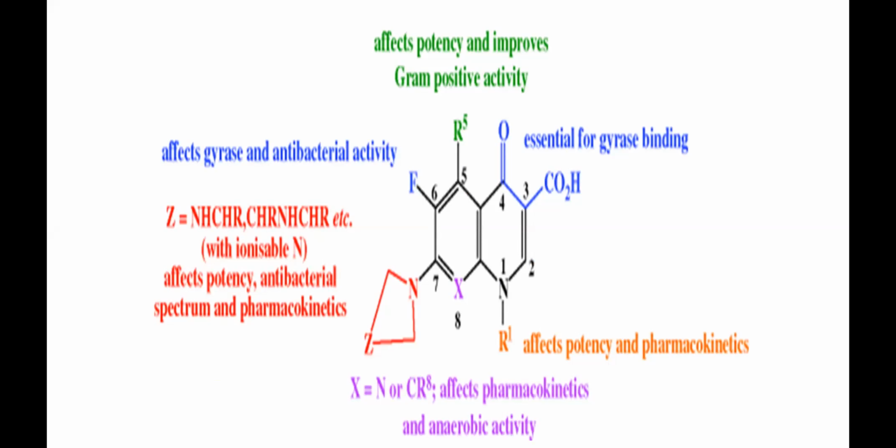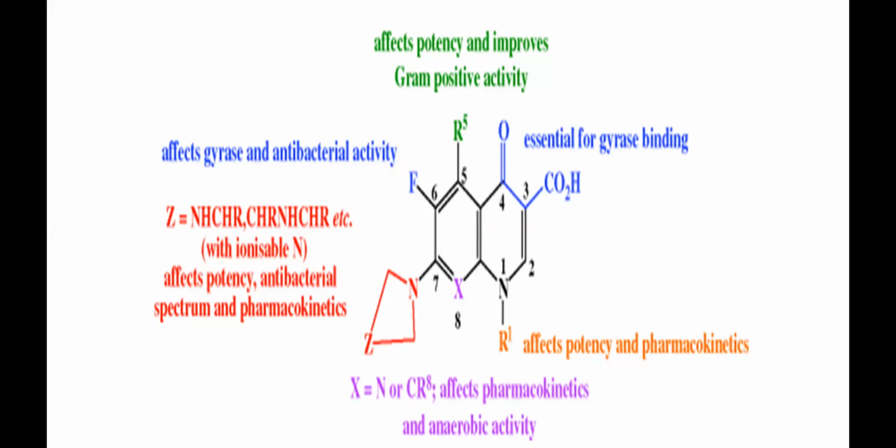It contains a quinolone ring. This is a benzene ring fused with a pyridine ring. So quinolone contains a 1,4-quinolone, with a carbonyl group at the 4th position. So this is your basic quinolone ring. It contains a carboxylic acid group at the 3rd position.